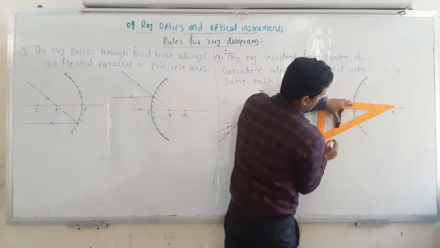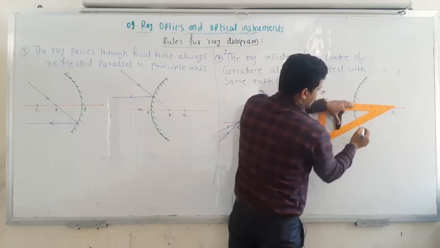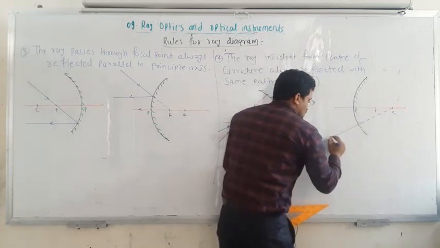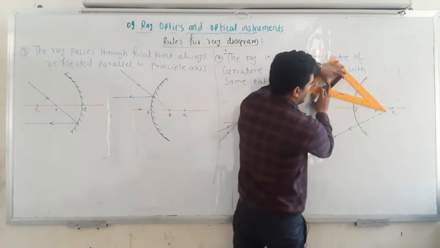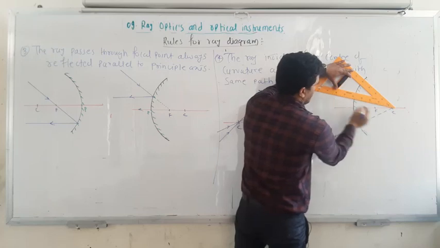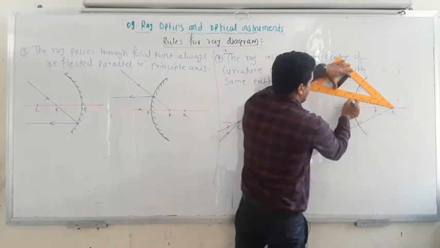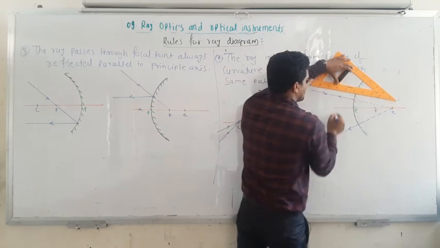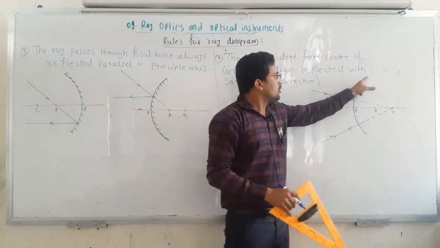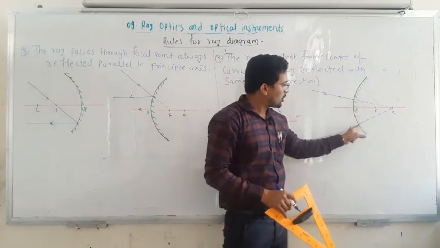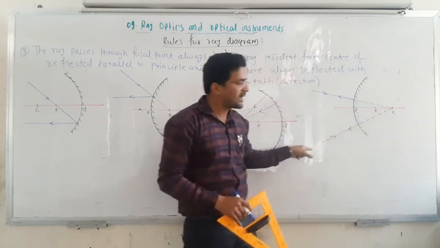If it is incident on this mirror and appears to be incident from the center of curvature, this is the incident ray and this is the reflected ray. At any angle, if it is pointing toward the center of curvature, it doesn't matter at what point on the mirror it is incident, it is reflected back as it is.